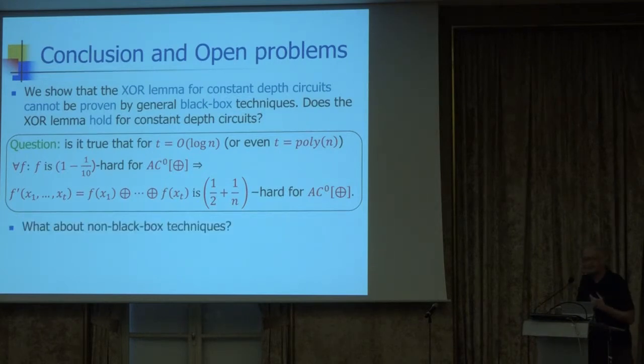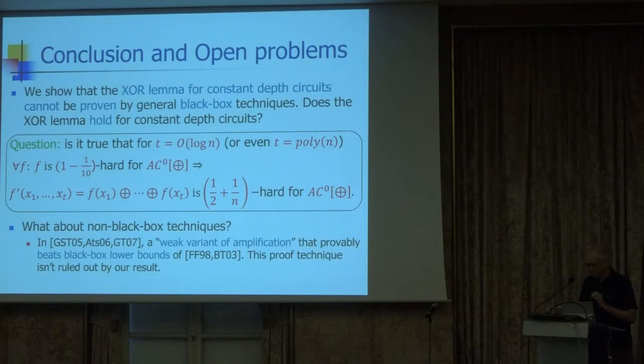Another interesting question you can ask is, what about non-black box techniques? First of all, I should mention that these are low circuit classes, so there are a lot of techniques that you can think about as non-black box, but I'm only thinking about hardness amplification. In the context of hardness amplification, there is an attempt at a non-black box technique.